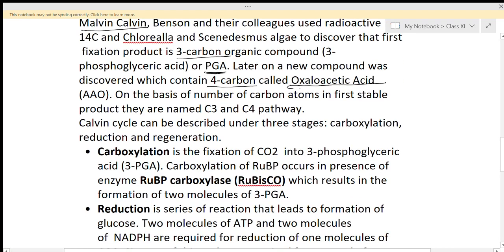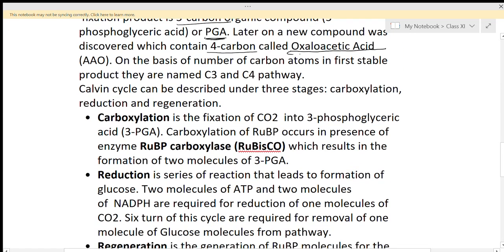So first, the Calvin cycle can be described in 3 stages. The 3 steps of the Calvin cycle are carboxylation, reduction and regeneration.